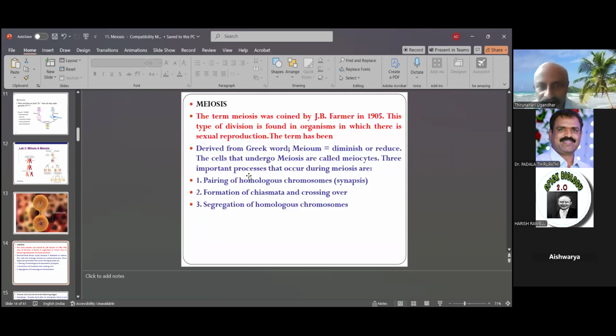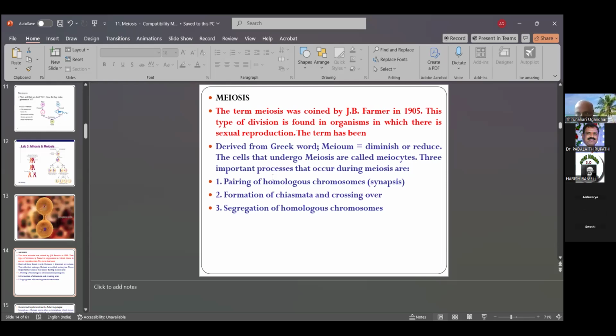But what is the meaning of meiosis? The term meiosis was coined by J.B. Farmer in 1905. This type of division is found in organisms with sexual reproduction. The term meiosis comes from the Greek word meion, which means diminish or reduce. The cells that undergo meiosis are called meiocytes. So what are meiocytes? The sporogenous cells or sporogenous tissue which are ready to undergo meiosis. Those cells are called meiocytes.